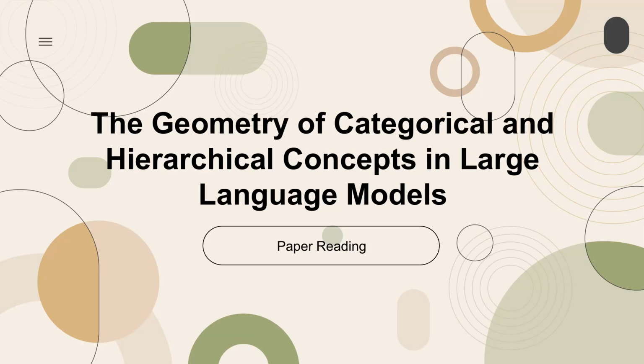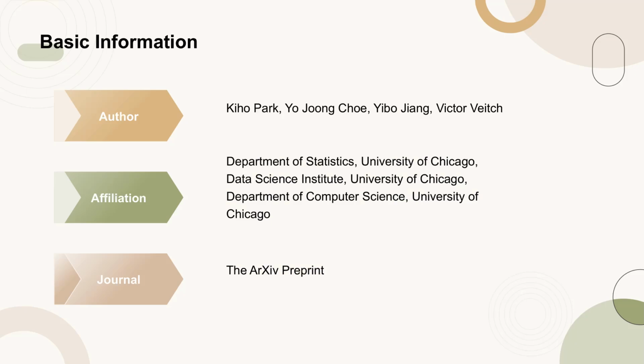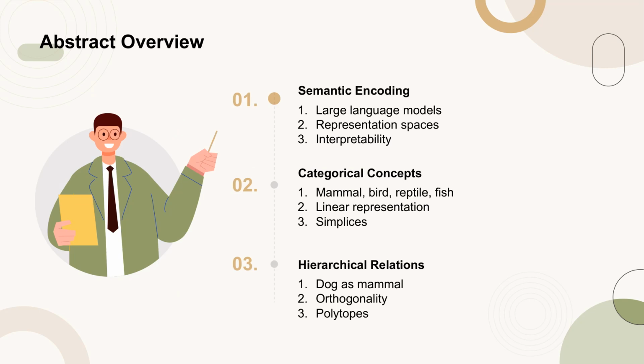Today's paper is titled, The Geometry of Categorical and Hierarchical Concepts in Large Language Models. This paper was published on the arXiv preprint server by Kiho Park and colleagues from the University of Chicago. In this paper, the authors explore how semantic meaning is encoded within the representation spaces of large language models, which is a critical issue in interpretability.